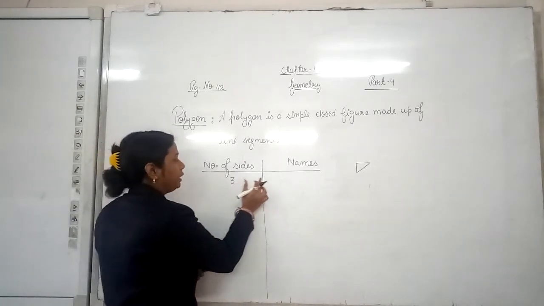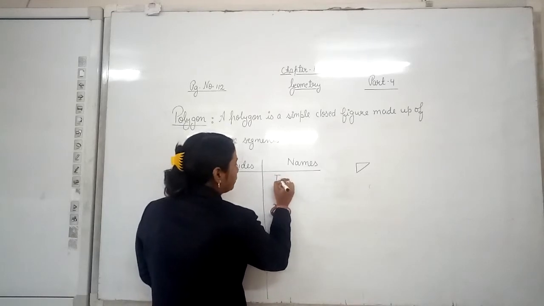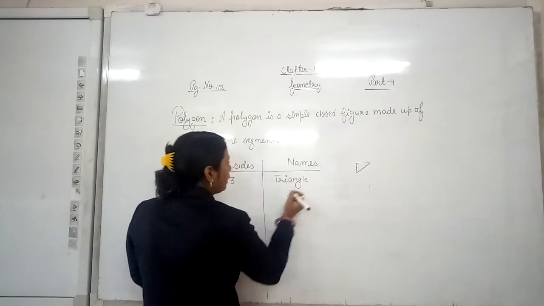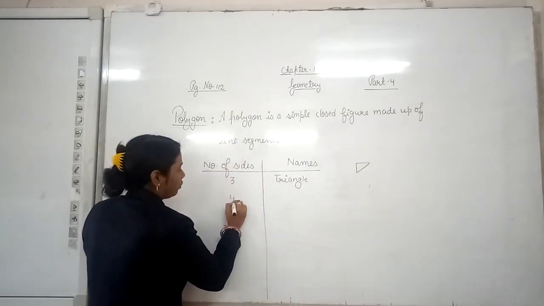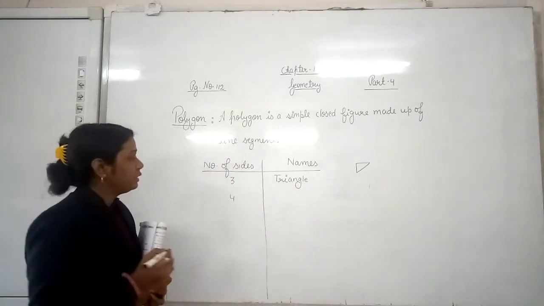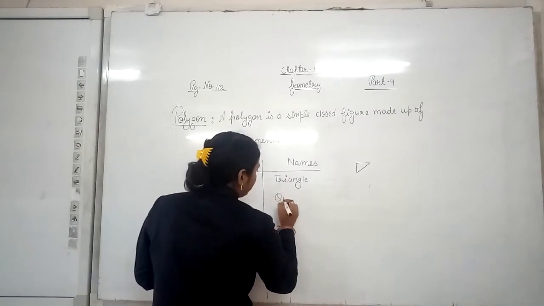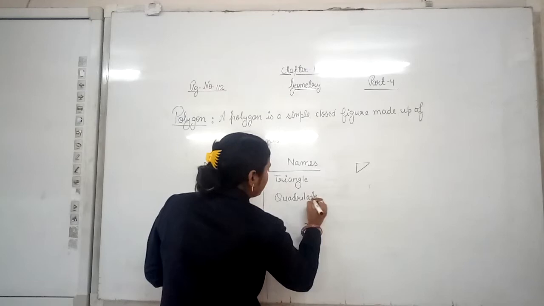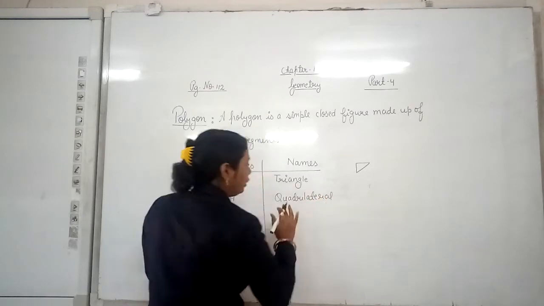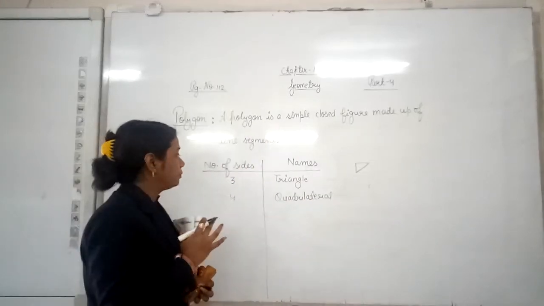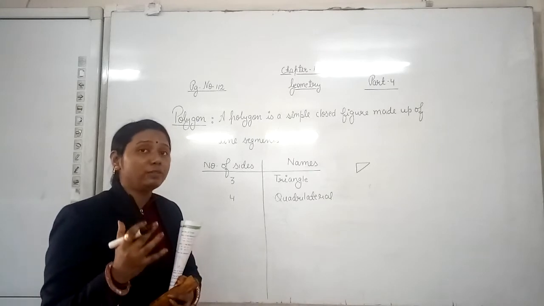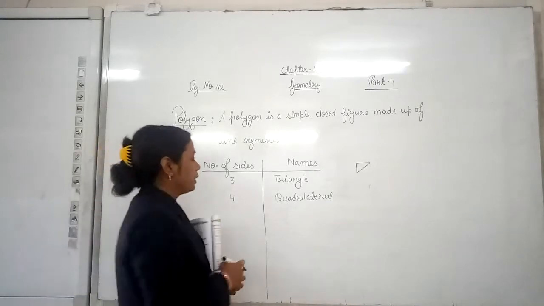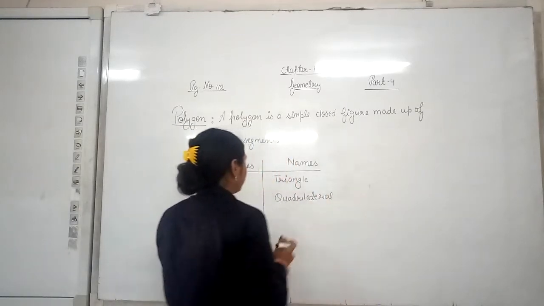A 3-sided polygon's name is triangle. A 4-sided polygon's name is quadrilateral. Whenever you see a polygon with 4 sides, its name will be quadrilateral.